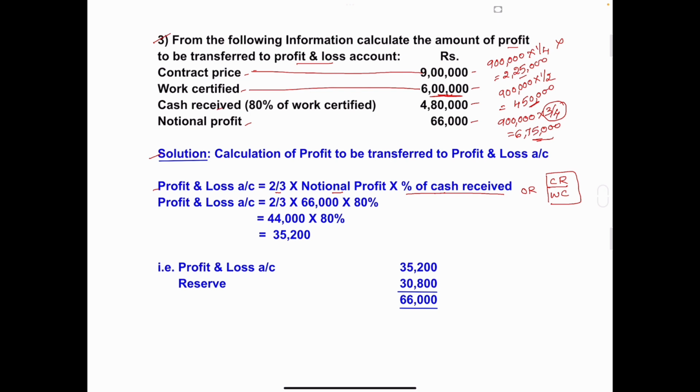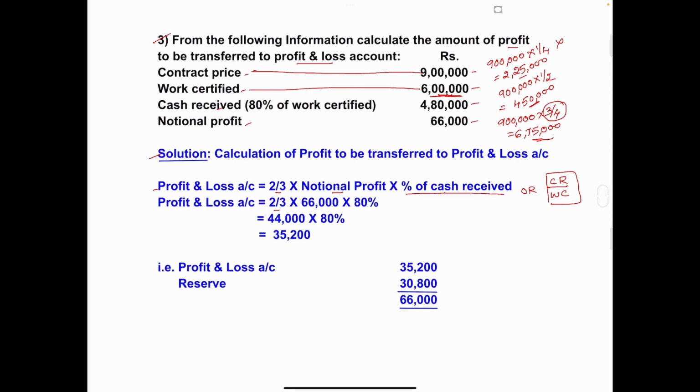So in the last problem, I solved the problem in both methods by taking both formulas. Here I have taken the percentage of cash. So whichever is easy for you, take that formula and solve the problem. So the formula is profit and loss account is equal to 2/3 of notional profit into percentage of cash received.